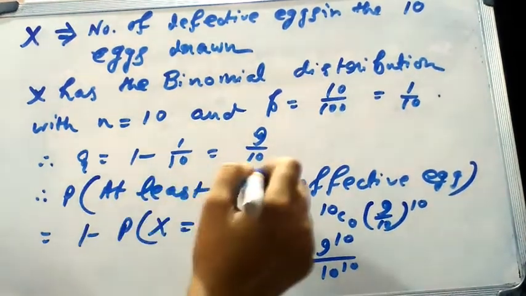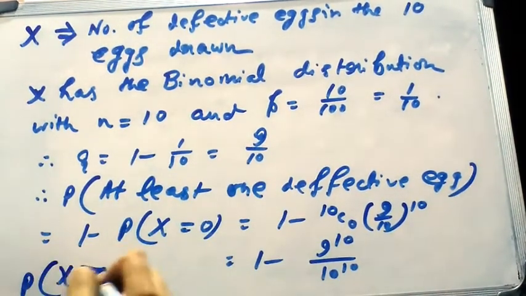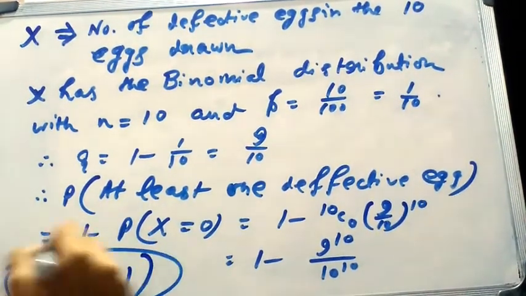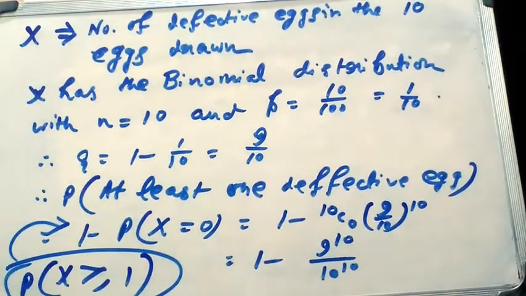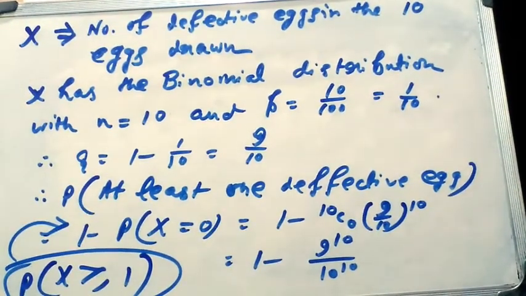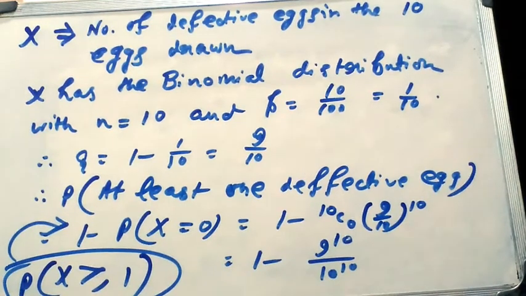So the probability of at least one defective egg is equal to the probability of x greater than or equal to 1. So this is equal to 1 minus the probability of x equal to 0. That means 1 minus 10C0 times 9 by 10 whole to the power 10. Now 10C0 becomes 1, so it becomes 1 minus 9 to the power 10 by 10 to the power 10.